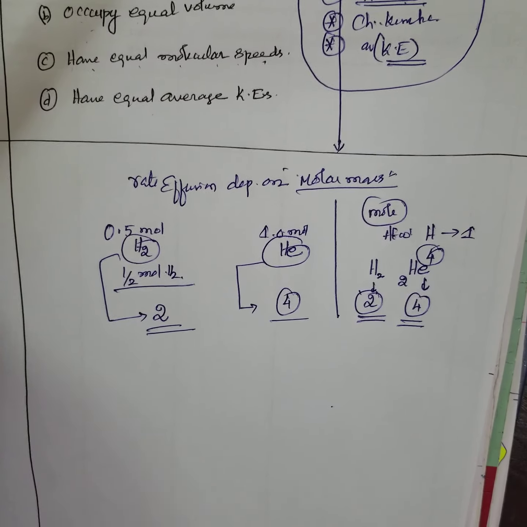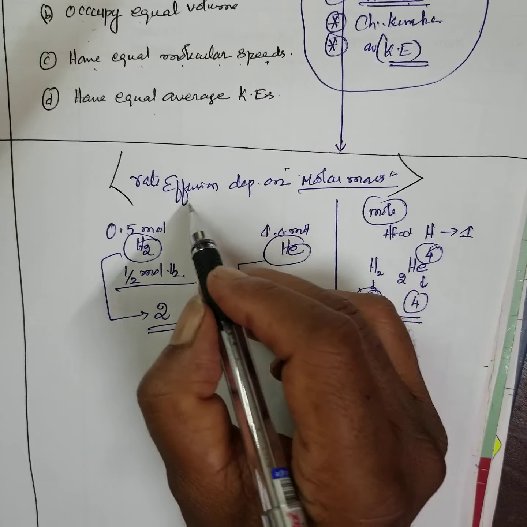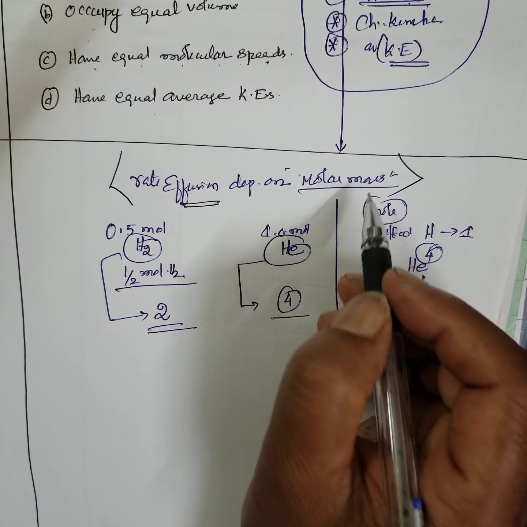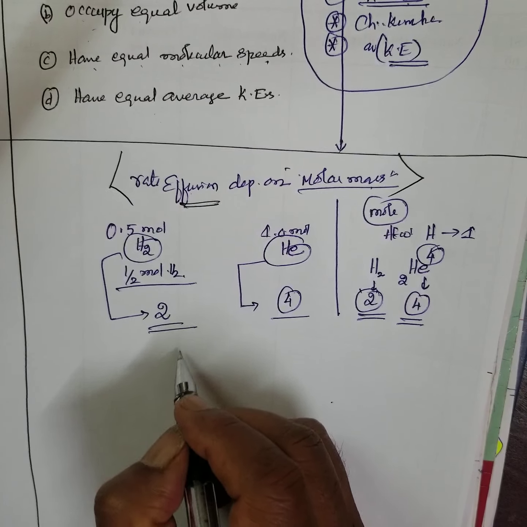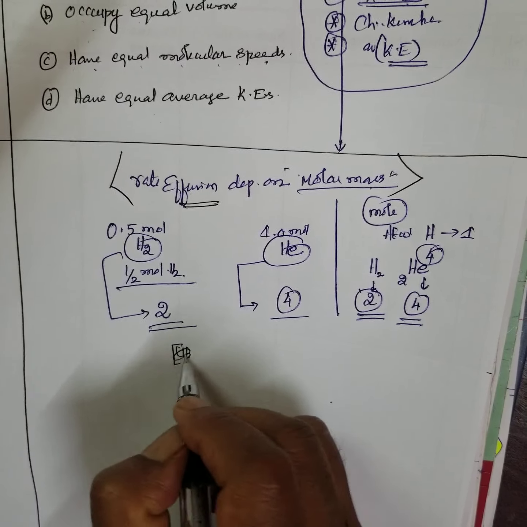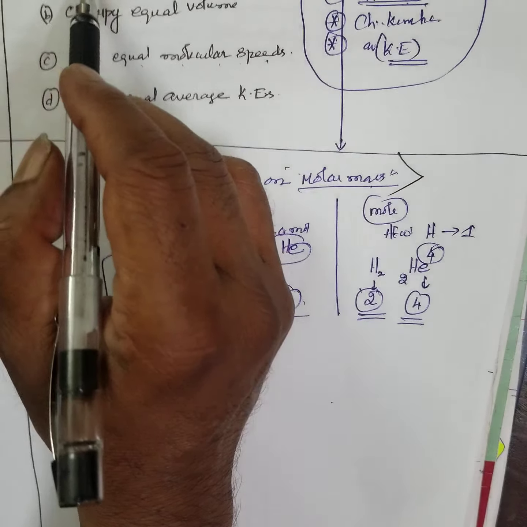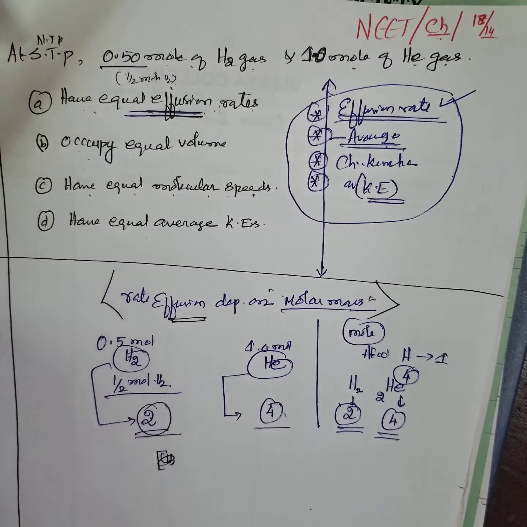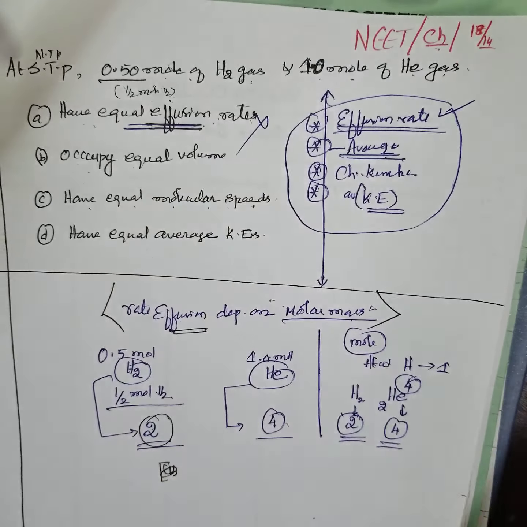According to this, the rate of effusion depends upon molar mass. Therefore, here the molar masses are not equal, so they cannot have equal effusion. This is not possible. First answer is not possible.